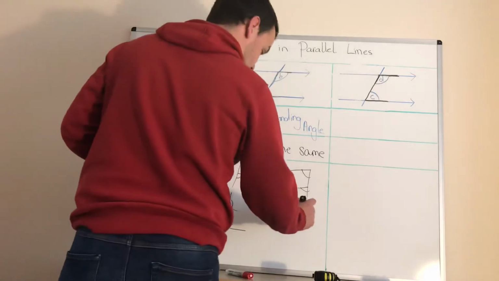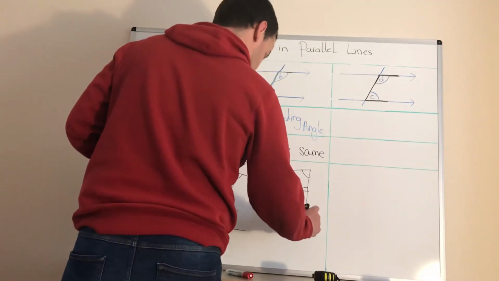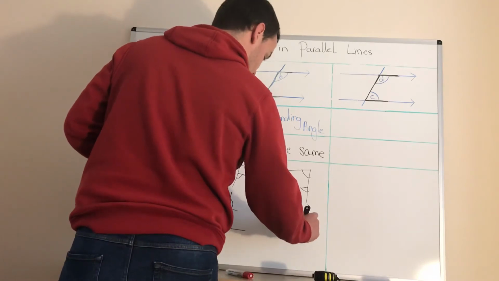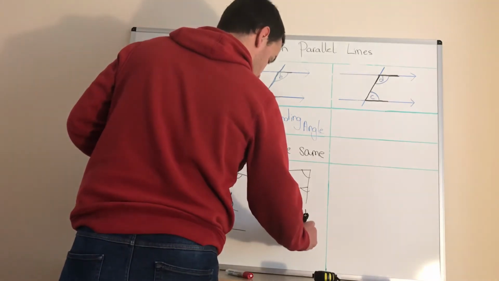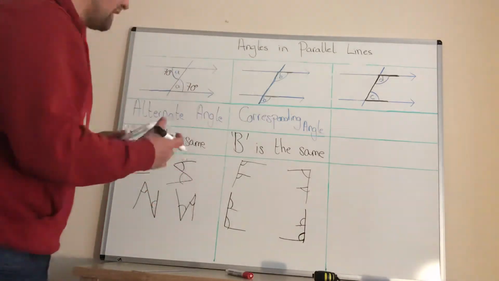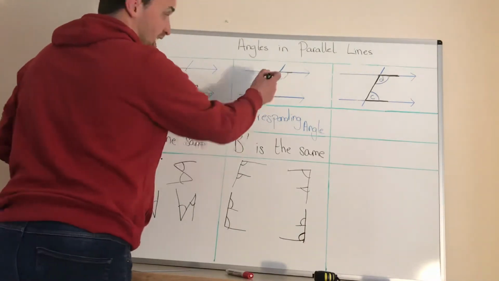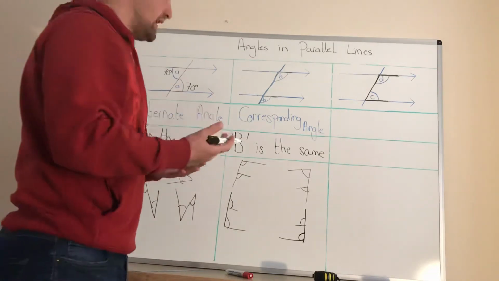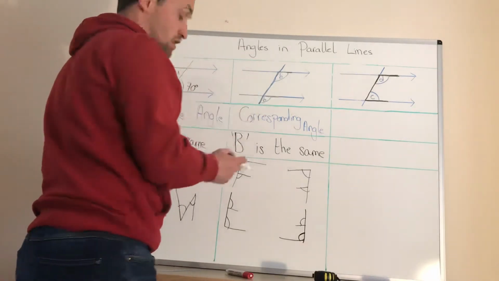Or you could have it upside down and in reverse as well, where those two would be the same. Again, you have to be aware. So look for the letter. See if you can find a letter. You don't have to move your booklet around, you might have to move the sheet around, but you're looking for an F for that corresponding angle.